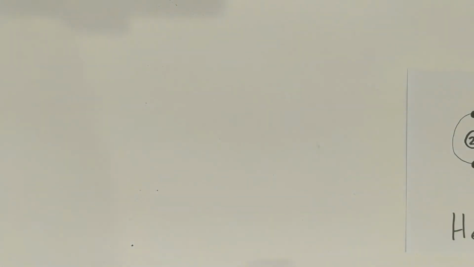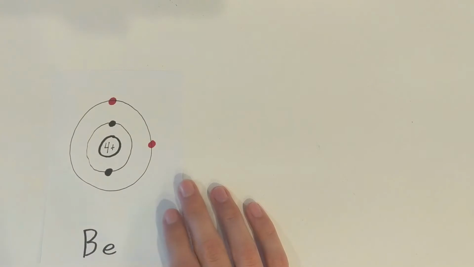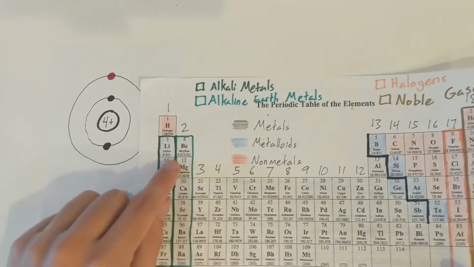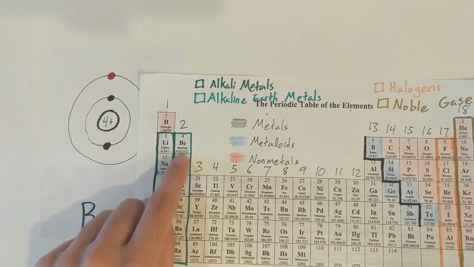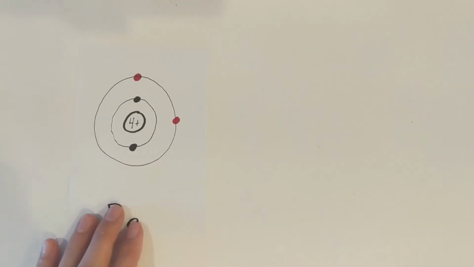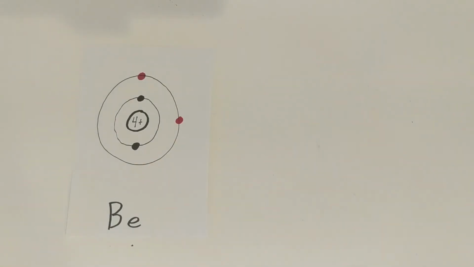Looking at some more examples, the next one we'll look at is beryllium. Let me show you where it is on the periodic table. You can see it's got 4 protons, so its atomic number is 4. It's right here. It is also a metal, so it's going to want to lose its valence electrons.